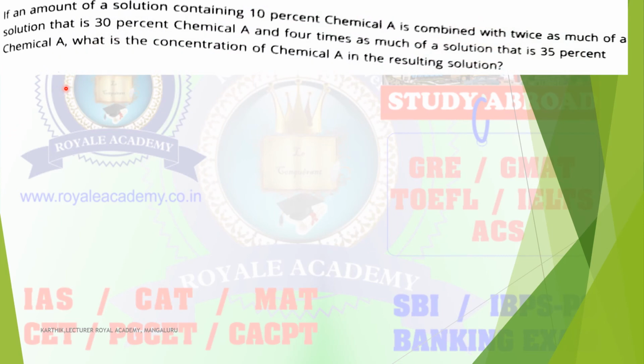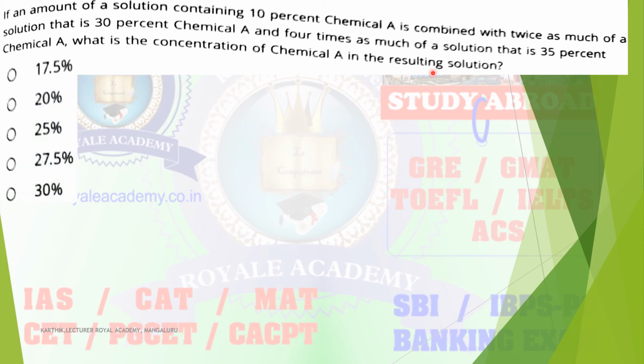Next question: if an amount of a solution that contains 10% chemical A is combined with twice as much of the solution that is 30% chemical A, and 4 times as much of a solution that is 35% chemical A, what is the concentration of chemical A in the resulting solution? You have to determine the concentration of chemical A after mixing all together. So these are the options.